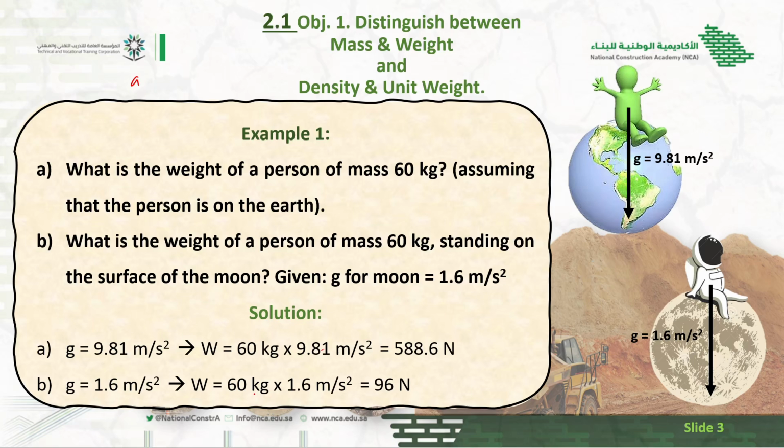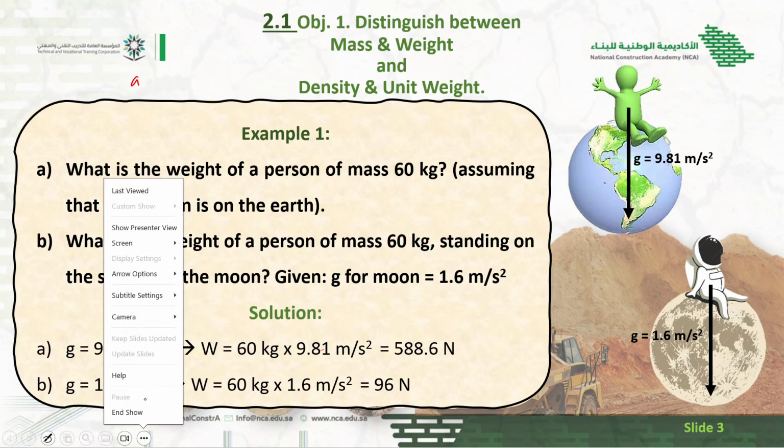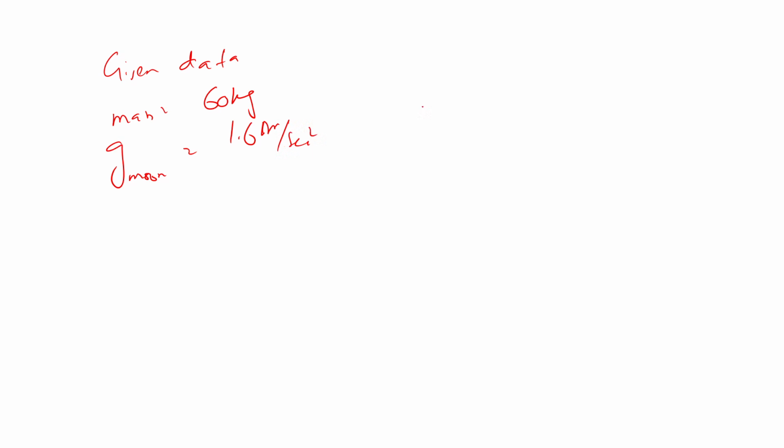Okay, the first thing is the given data. Mass is equal to 60 kg. Gravity on the moon is equal to 1.6 meter per second square.